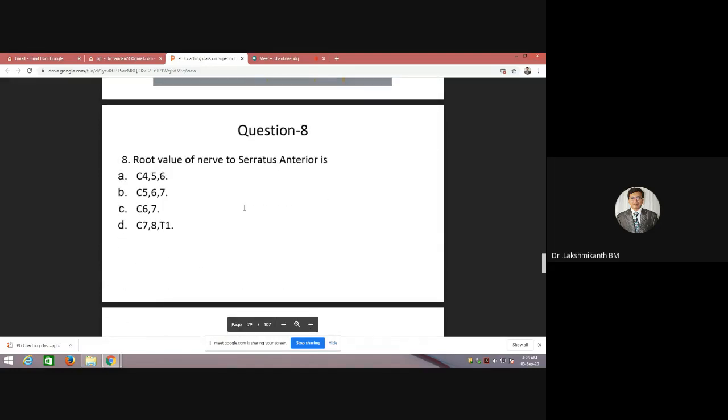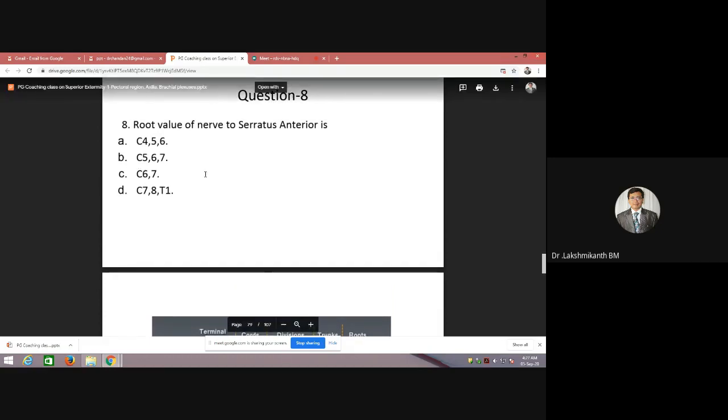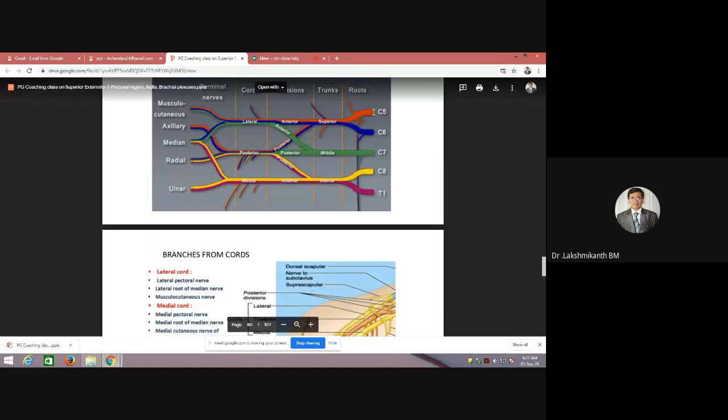So coming to this, what is the root value of the nerve to serratus anterior? Okay. Anyone? Okay. So it is C5, C6, C7. I think I'll show you, that would be better.